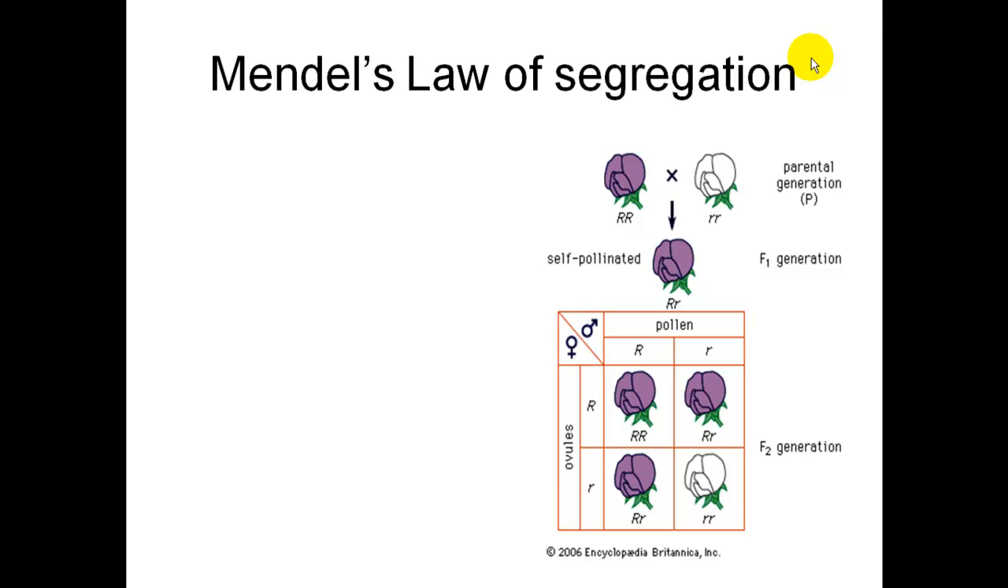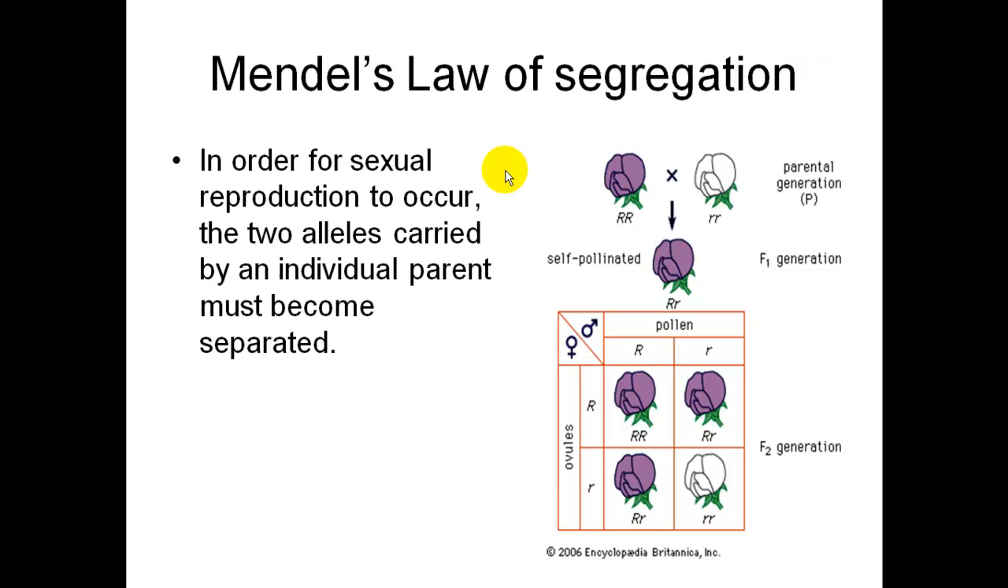Mendel came up with two laws. Mendel's law of segregation. This is what it states. In order for sexual reproduction to occur, the two alleles carried by an individual parent must become separated. If we have a plant in the F1 generation that is big R, little r, when that fertilizes and we want to get the F2 generation, we separate those letters.